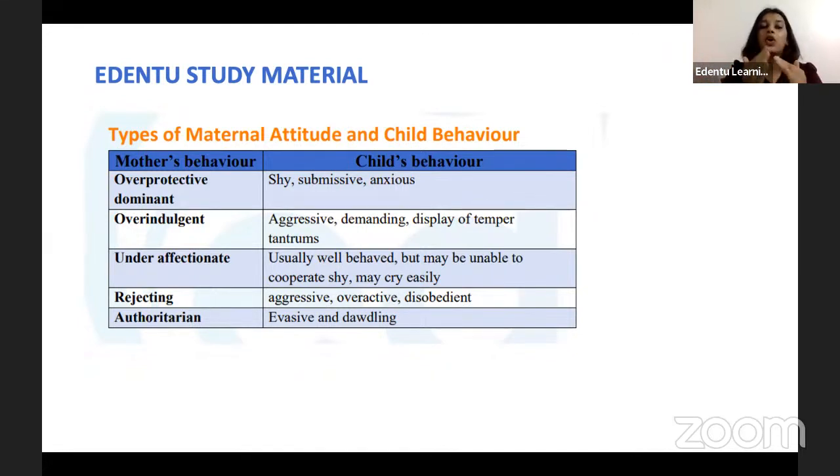And then we have the authoritarian parents, like asked in this question. They are very authoritative. They take decisions on behalf of their children. They do not regard the child's terms and child's requests. They have a decision of their own, and they are very authoritative over the children. So these children are very evasive in nature, and they're very dawdling in nature.